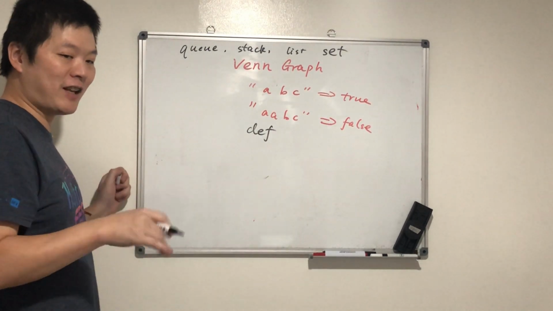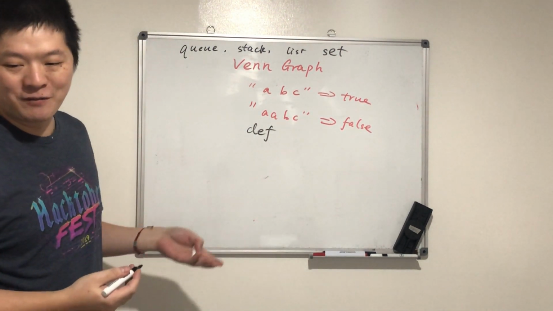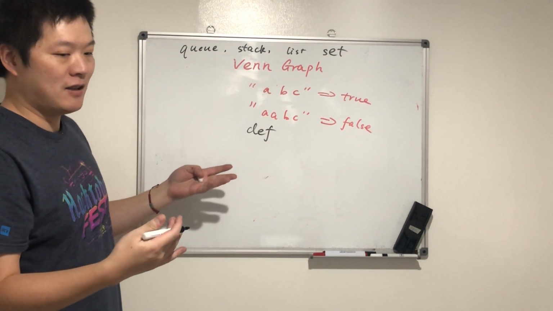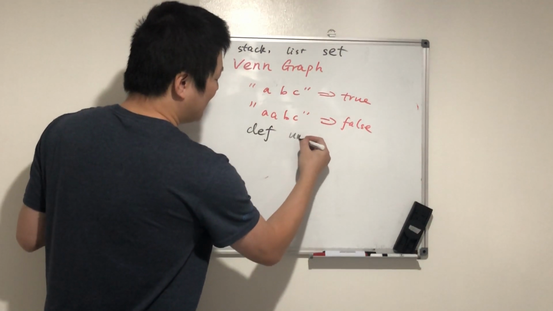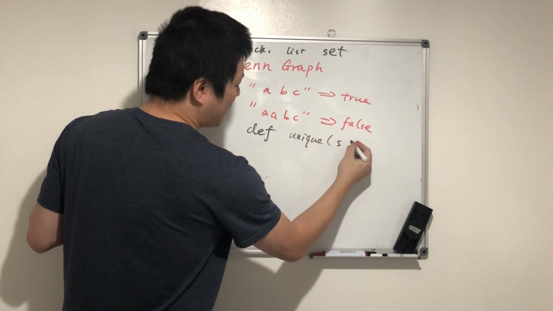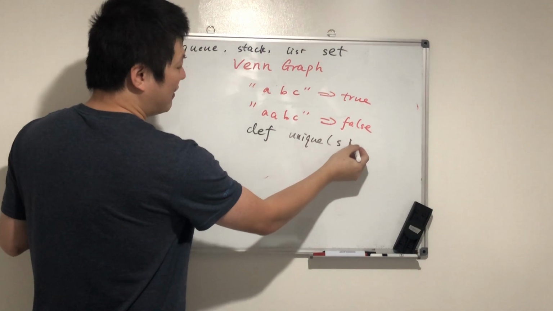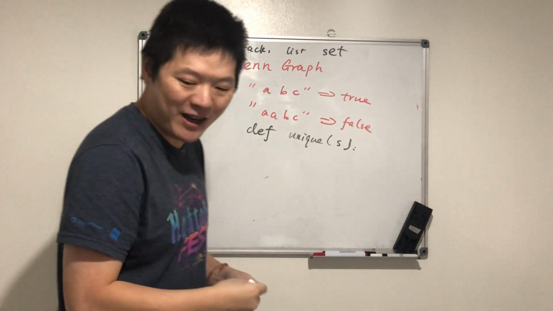Listen carefully and then you write it. Define. How do we call the function? Unique. U-N-I-Q-U-E. Unique, string. And what's missing here? Colon. Yeah, that's the answer. You always get it right.